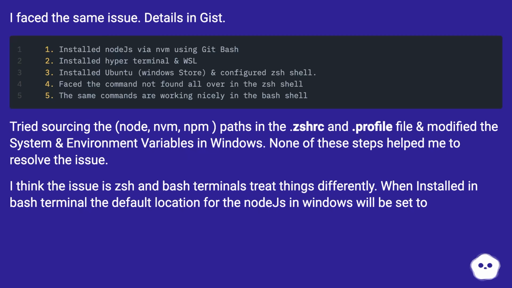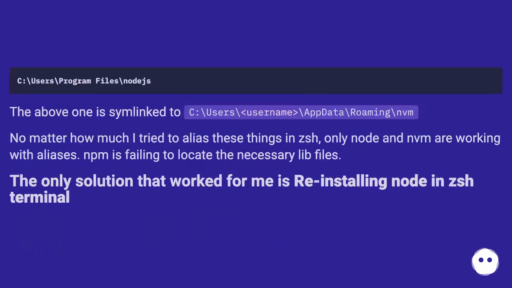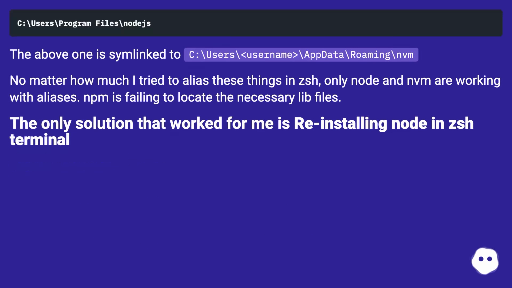When installed in the Bash terminal, the default location for Node.js in Windows will be set to the above one, which is symlinked to C:\bar. No matter how much I try to alias these things in ZSH, only node and nvm are working with aliases. npm is failing to locate the necessary lib files. The only solution that worked for me is reinstalling Node in the ZSH terminal.